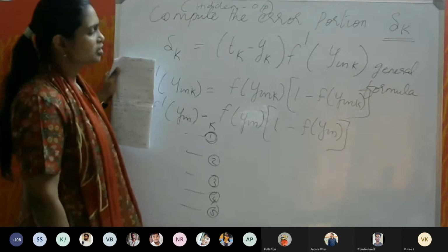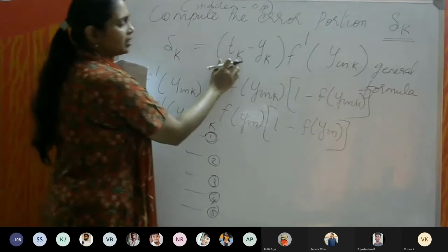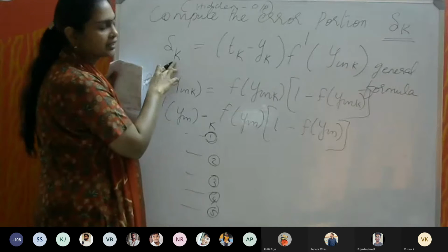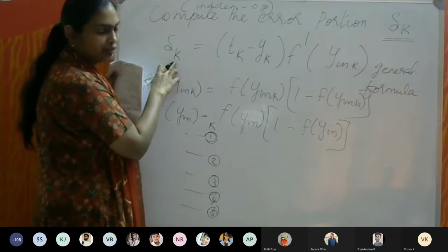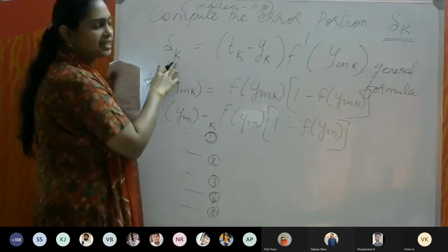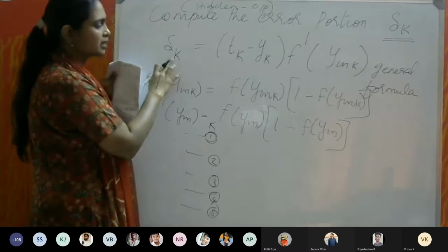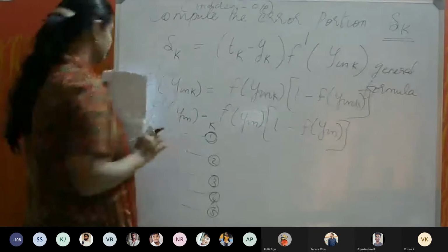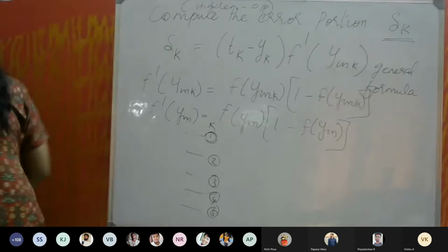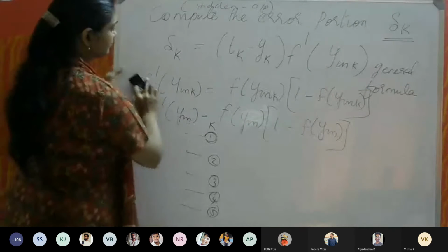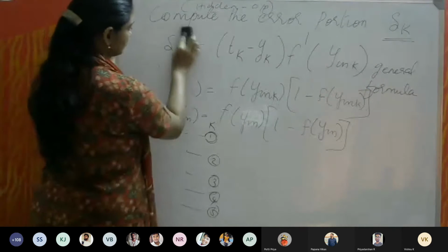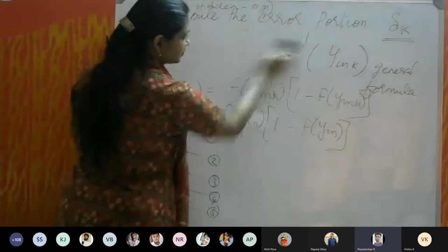Is it clear? So now our k is 1 only. So I am going to write this delta as delta, instead of delta k, we can write it as delta 1 only. Okay, because our k is 1. Is it clear, Priyadarshan? Yes, ma'am. Okay.